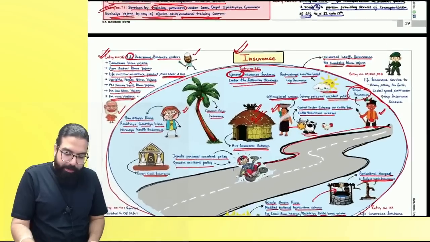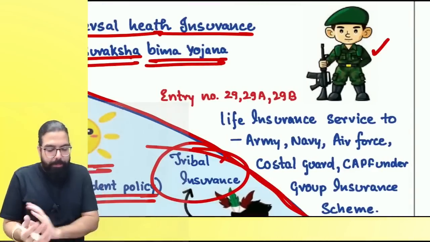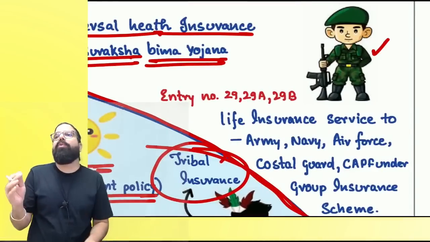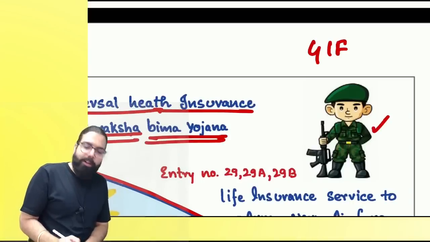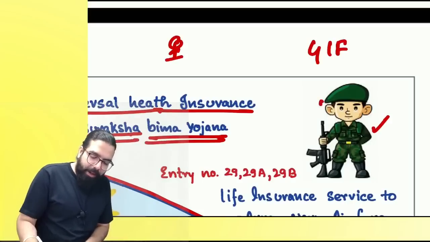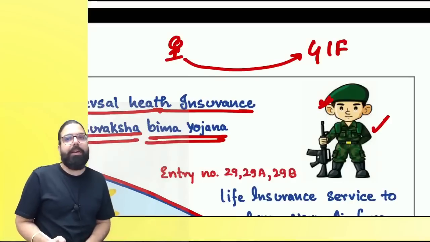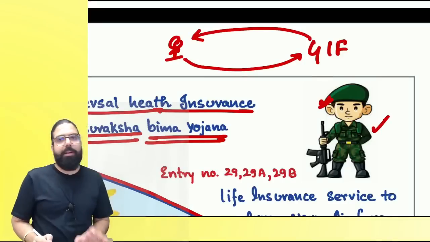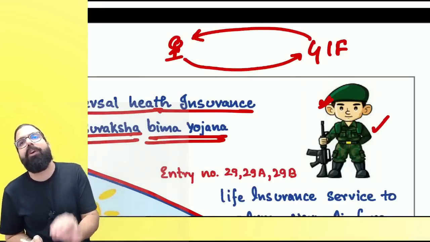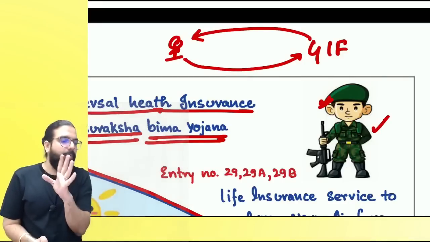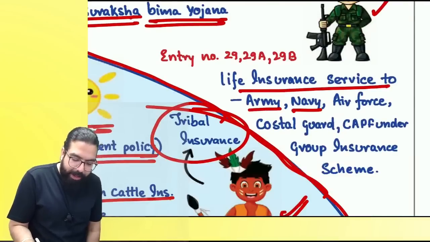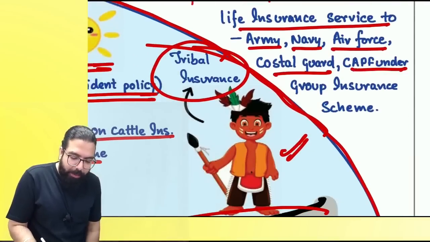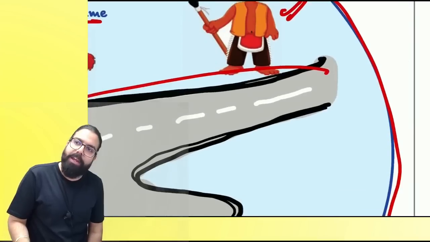The next one over here, on the right side, Baba, Indian Army. So government goes ahead and creates one group insurance fund. Group insurance fund. Okay, everyone. In the group insurance fund, a small amount of premium is taken from the Indian Army, Navy, etc. for going ahead and doing their insurance. Are we clear? Under the group insurance fund, their insurance is done. Now, the small amount which is charged is also exempted. Life insurance services to Army, Navy, Air Force, Coast Guard, CAPF under group insurance scheme shall also be exempt.